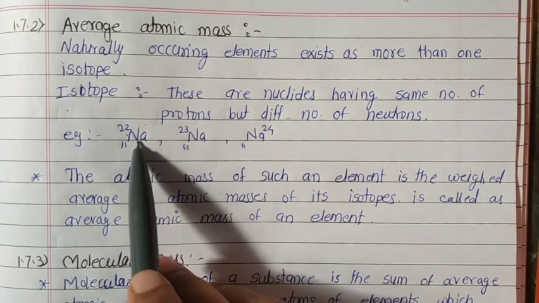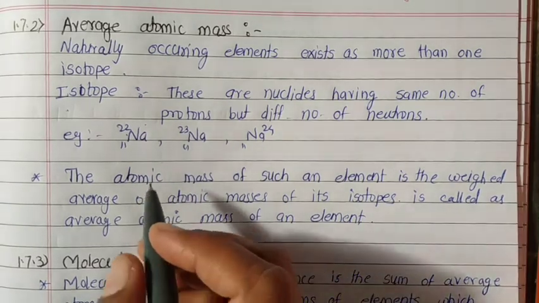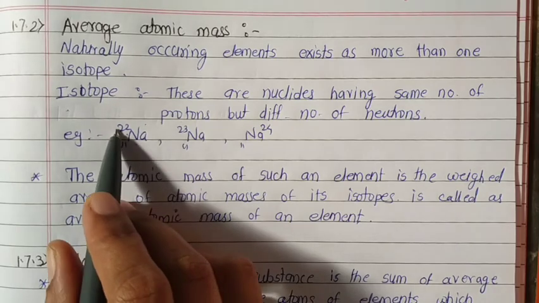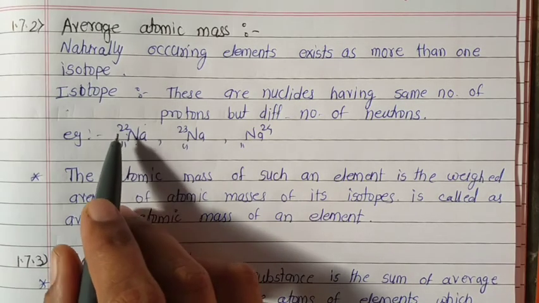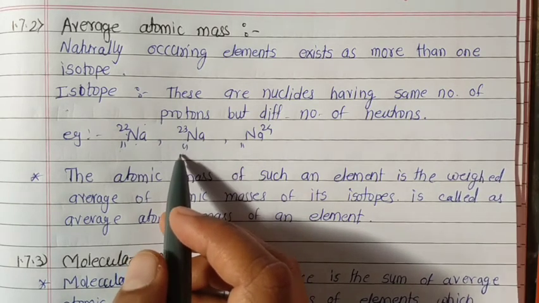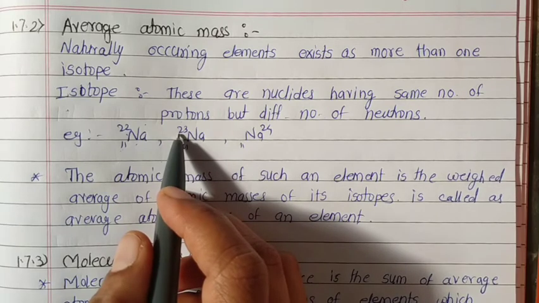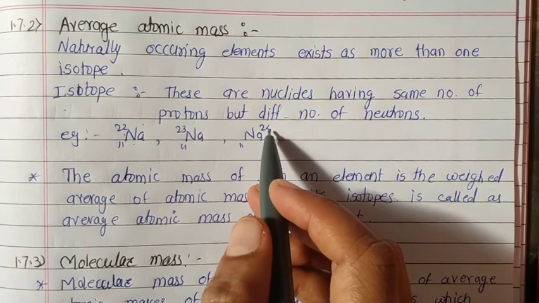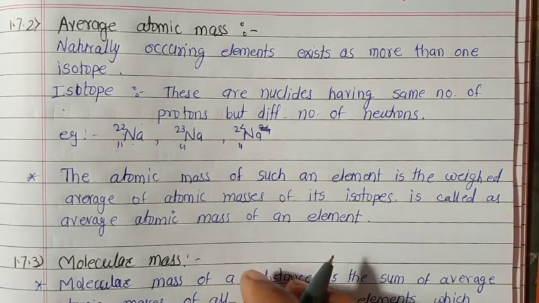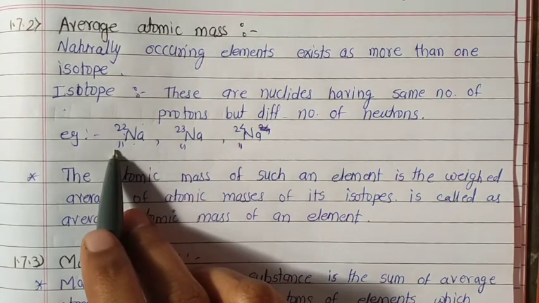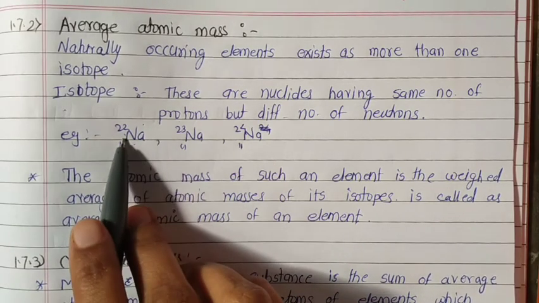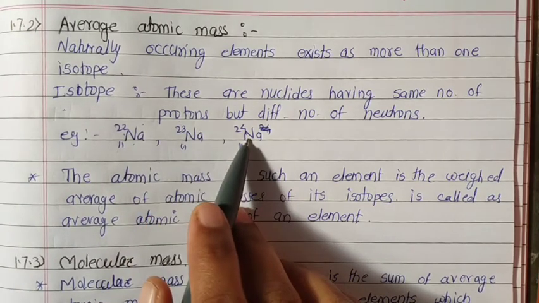An example of isotopes is sodium metal, which occurs in 3 isotopes: Na-22 having 11 electrons, 11 protons, 11 neutrons; Na-23 having 11 protons and electrons and 12 neutrons; and Na-24 having 13 neutrons, 11 protons and 11 electrons. So the isotopes of sodium differ in the number of neutrons: 11, 12 and 13.